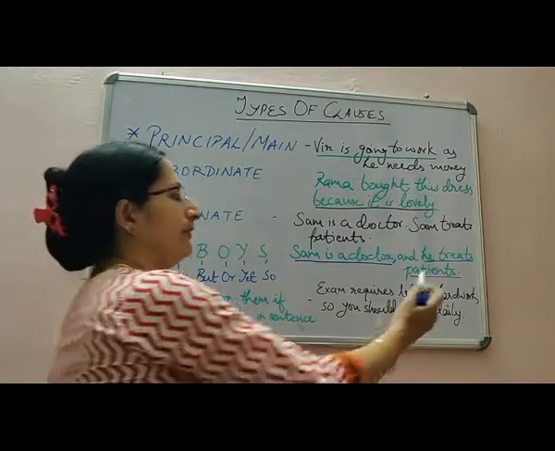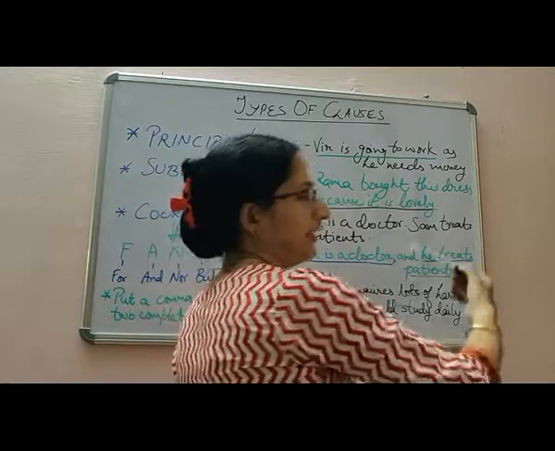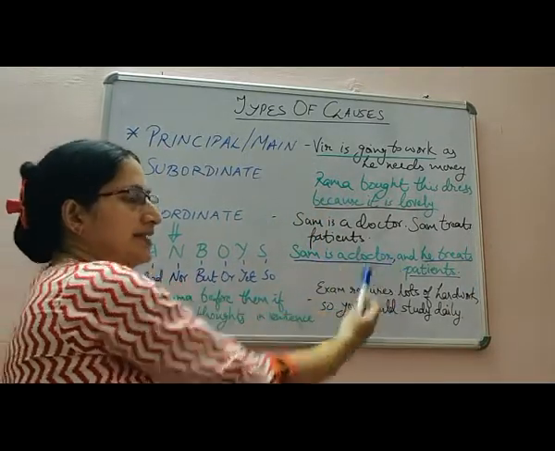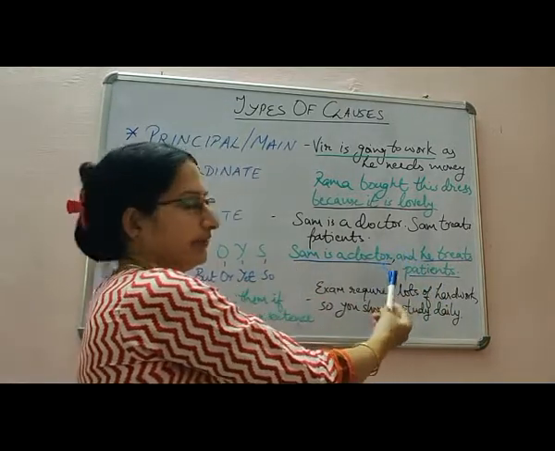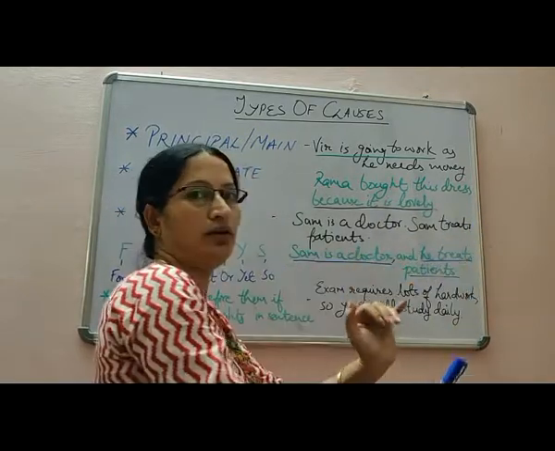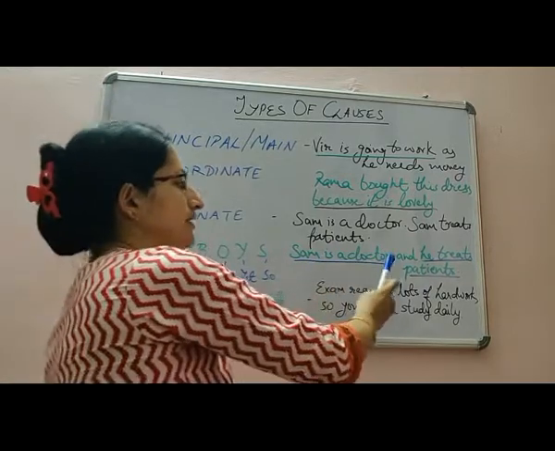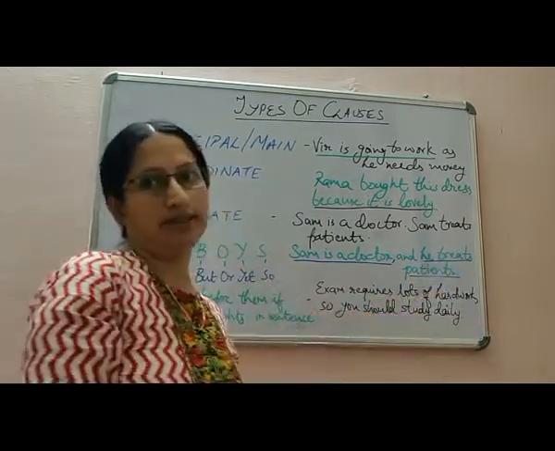The rule is that before this coordinating conjunction, we should put a comma. Similarly, in the previous example also, we can put a comma before and, because both of these coordinate clauses can stand on their own. So we can write, Sam is a doctor, comma, and he treats patients.